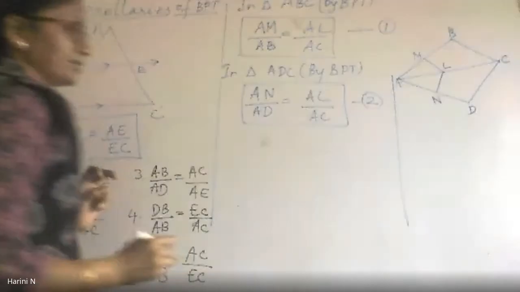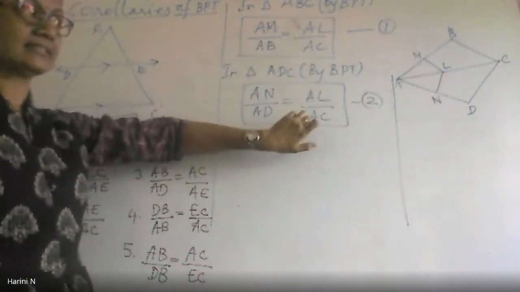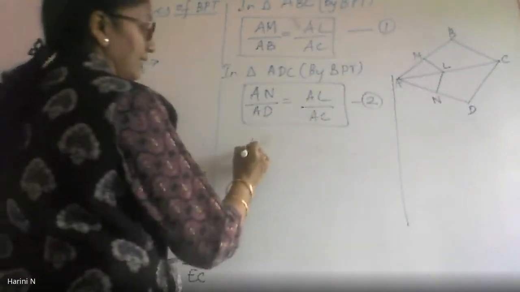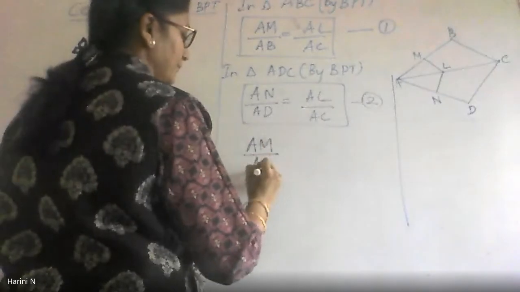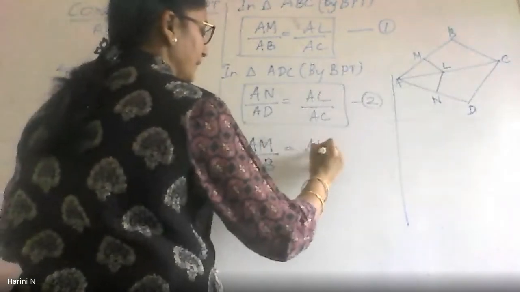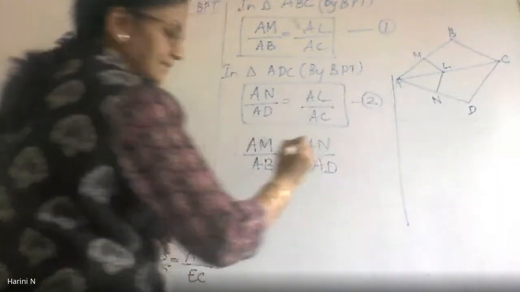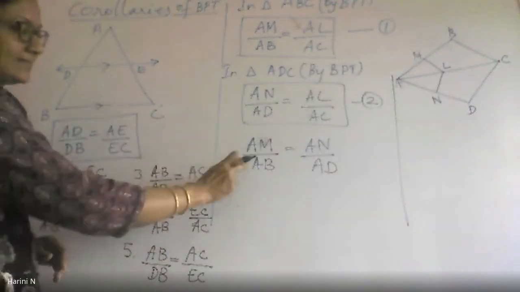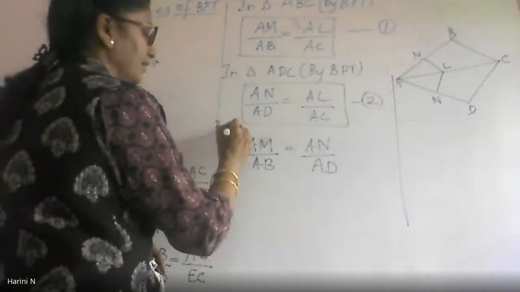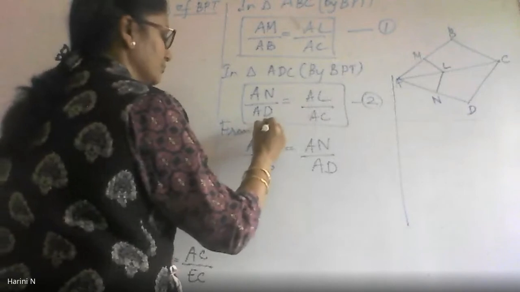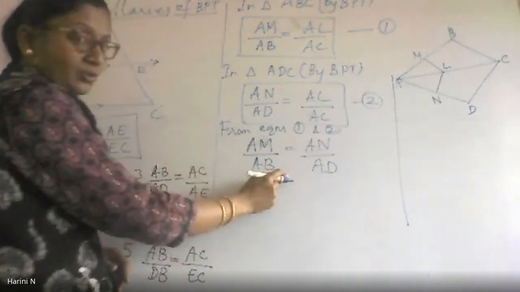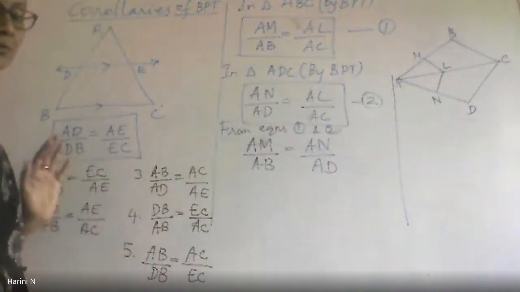Now look at the two equations. Again, your RHS is the same. So can I say my LHS also will be the same? That is AM by AB equals AN by AD. Is this the result we required? Yes, ma'am. From equations 1 and 2. See, directly you got the result, no addition, subtraction, reciprocal, etc.